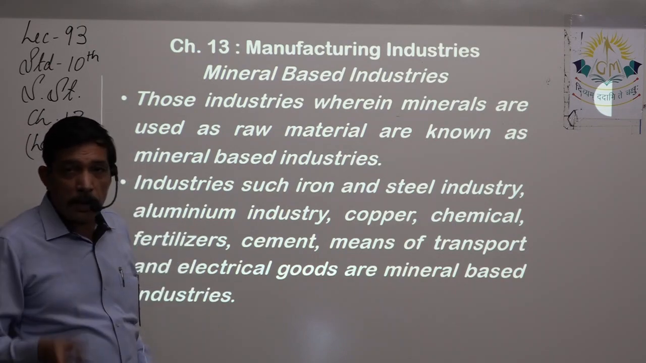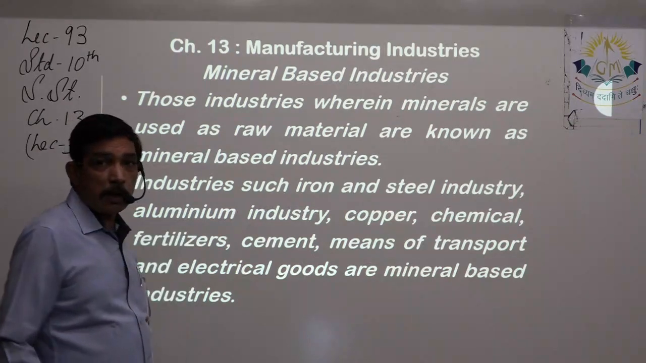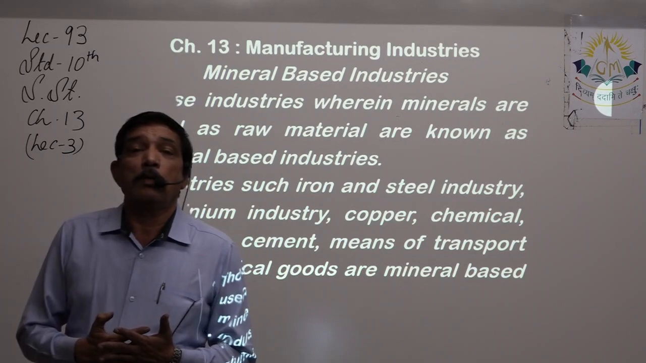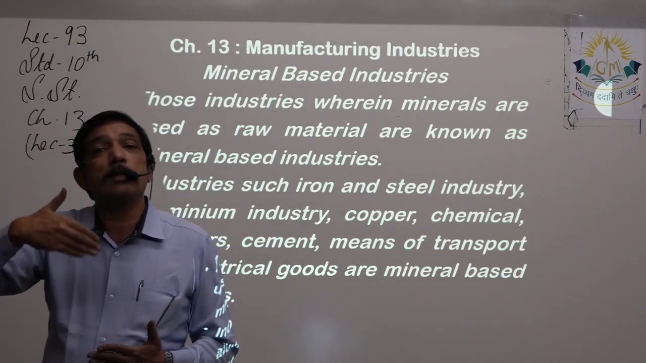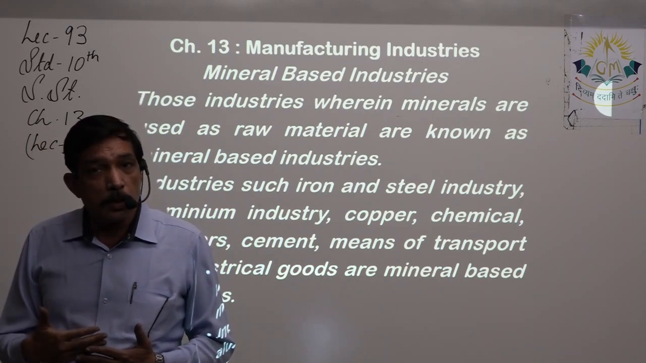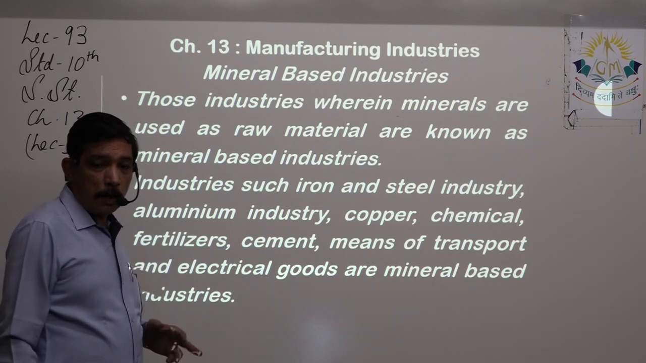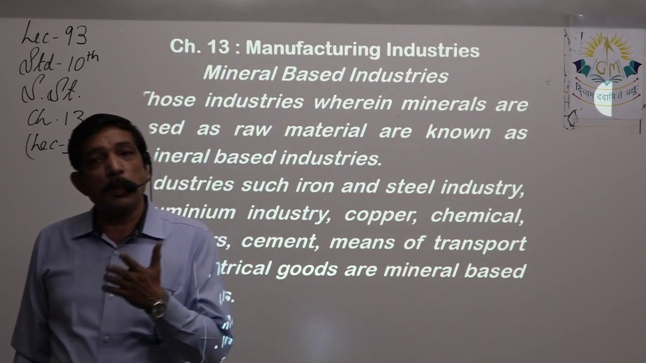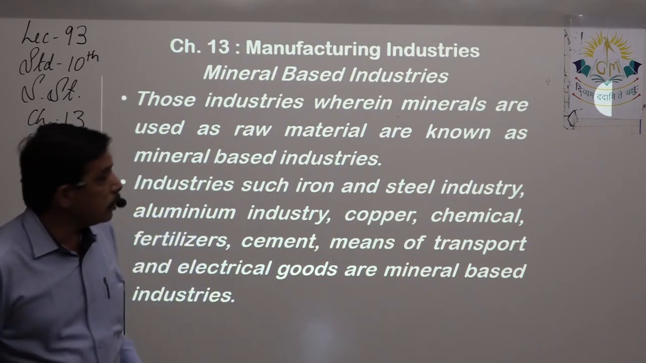Industries such as iron and steel, very important, complete 4 marks. Aluminum industry, complete 3 marks. So these are very important parts of this chapter, because you have to remember in certain order, in certain sequence, right? So industries such as iron and steel, next is aluminum industry. We are going to learn this, and there will be independent questions, 2 marks, 3 marks, 4 marks on these industries.